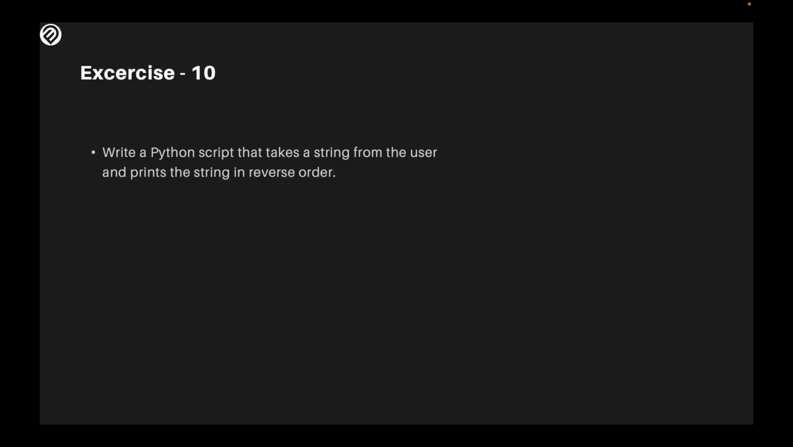Now to your exercise. In your exercise, you're going to be doing something amazing for us. You will write a Python script that takes a string from the user and prints the string in reverse order. We've talked about this before. You can take the string in reverse order and try that on your own. Even if you can't, just do something, and you could use mine as a reference point for correction.